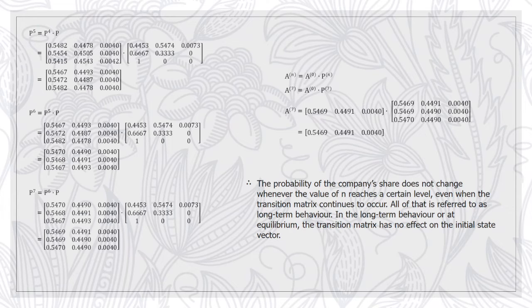So basically, in long-term behavior, the probability of the company's share does not change whenever the value of n reaches a certain level, even when the transition matrix continues to be applied. In the long-term behavior, or at equilibrium, the transition matrix has no effect on the initial state vector.